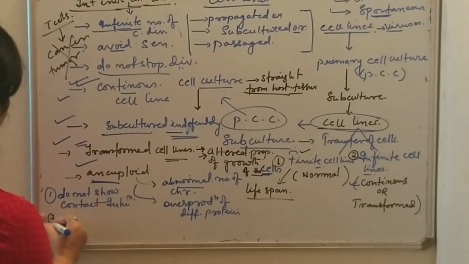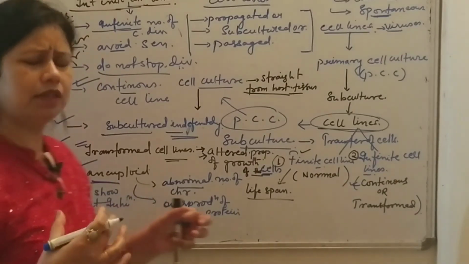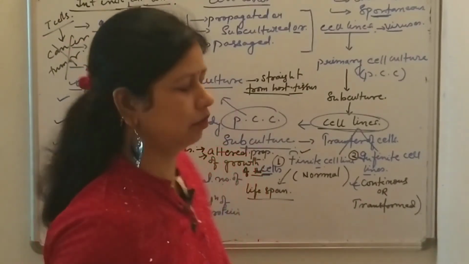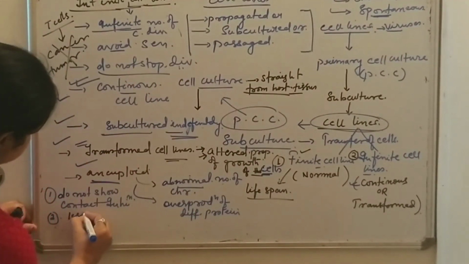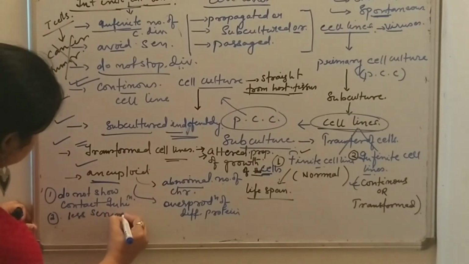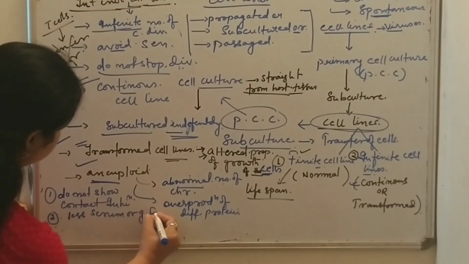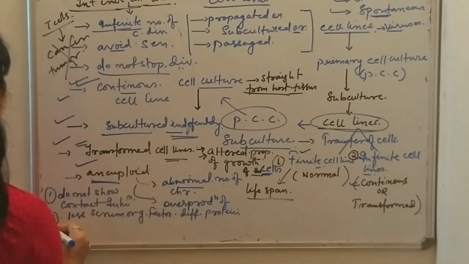The second property is they require less serum or growth factor for their optimum growth.